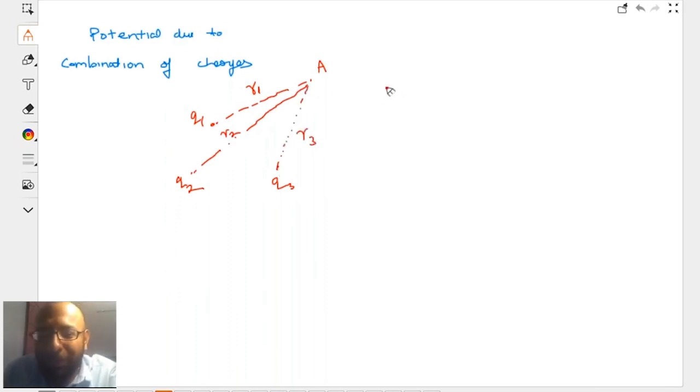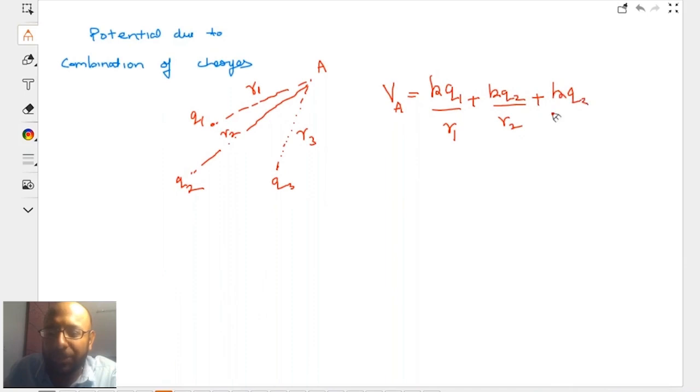Now, the beauty of this potential is, it is pretty straightforward. It is basically the scalar sum of individual potentials. Do you get my point? It is pretty simple. Electric potential is the scalar sum of individual potentials.